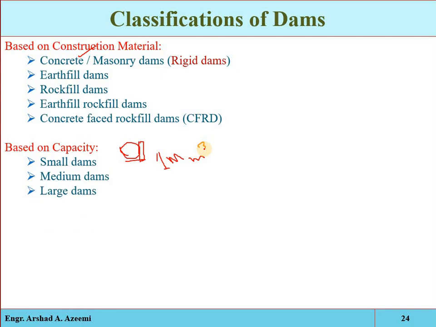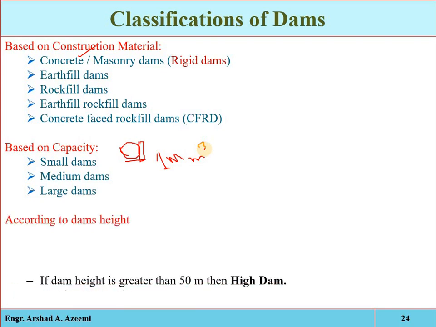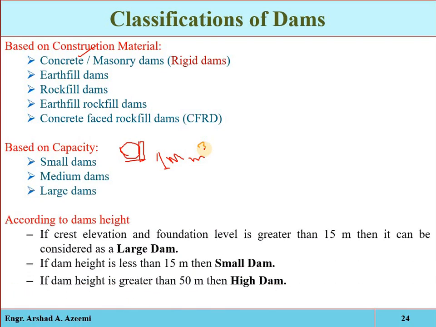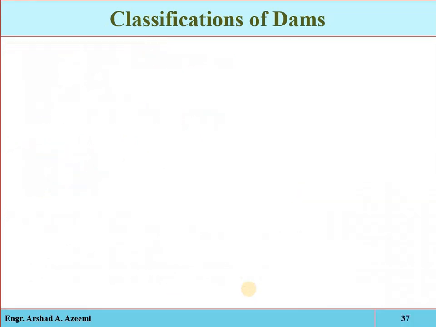a large dam. Okay, also we have the classification based on the height. So see, if the height of the dam is greater than 15 meter, then it is called a large dam, and if it is less than 15 meter, it is a small dam, and if it is greater than 50 meter, then it is called a high dam. So these are the different criteria based on which we can classify the dam structures. Okay, so let's discuss one by one.